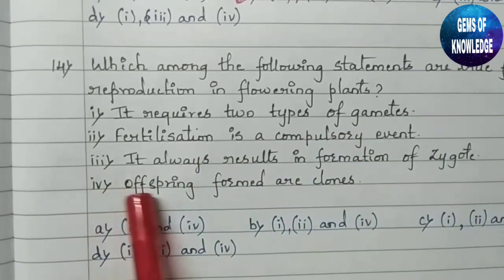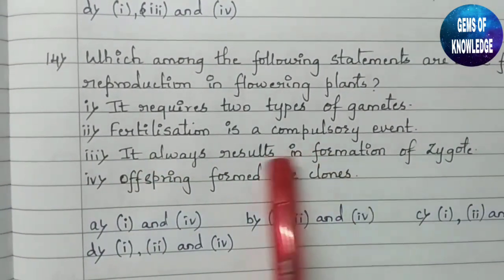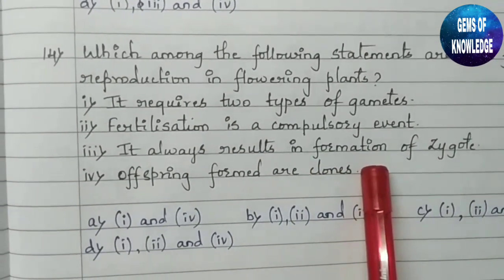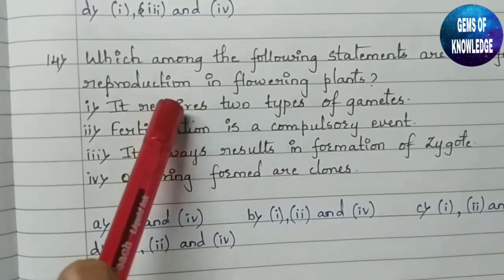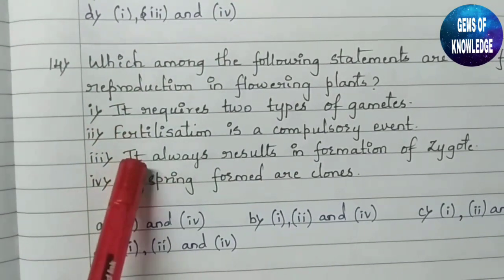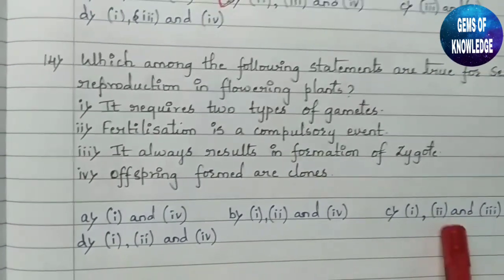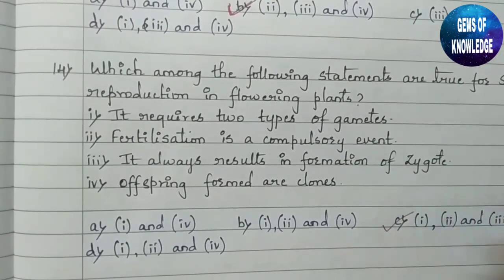Then, offsprings formed are clones. No, here the offsprings formed are not clones. Clones happen only in the case of asexual reproduction, not in sexual reproduction. So basically the answer must be the first one, second one and third one. So the correct option regarding this, you can see here, is the first one, second one and third one. So this will be the correct option.